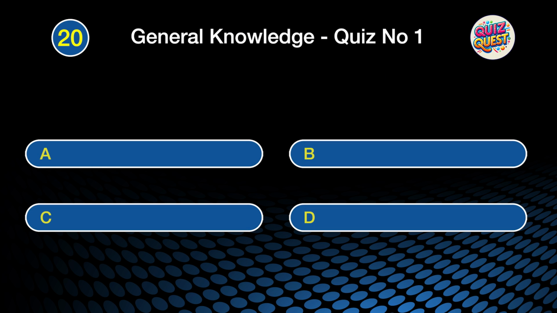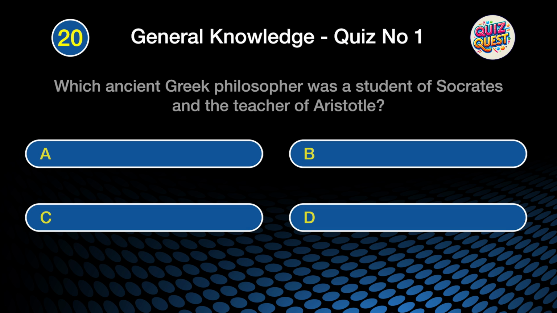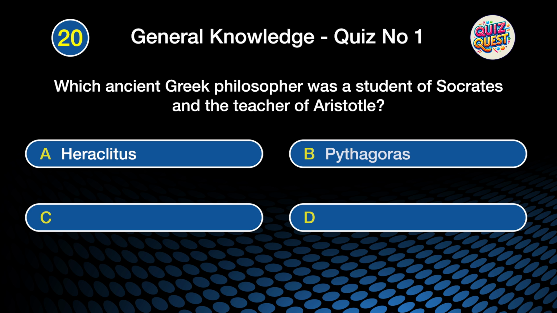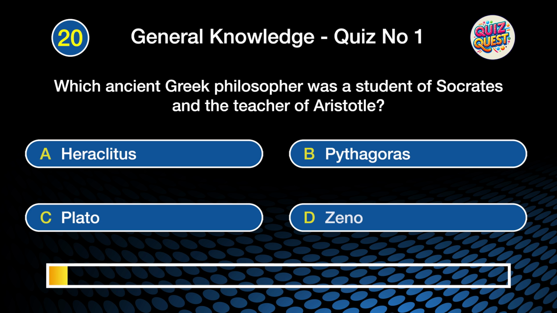And finally, question 20. Which ancient Greek philosopher was a student of Socrates and the teacher of Aristotle? Was it A, Heraclitus, B, Pythagoras, C, Plato, or D, Zeno?